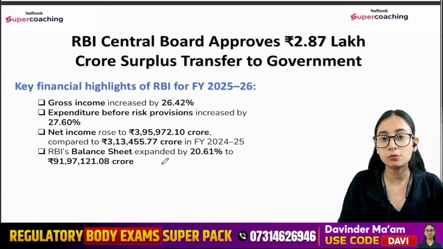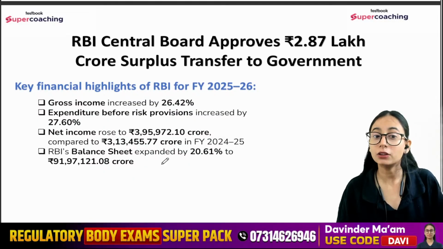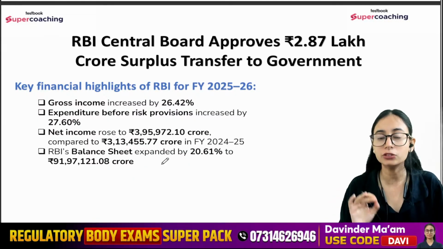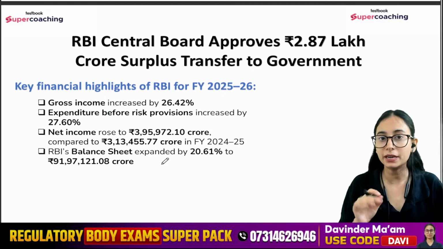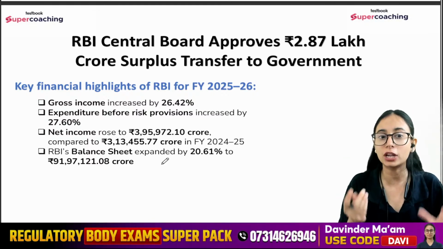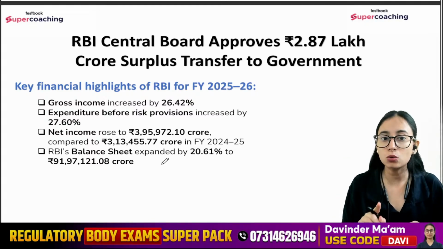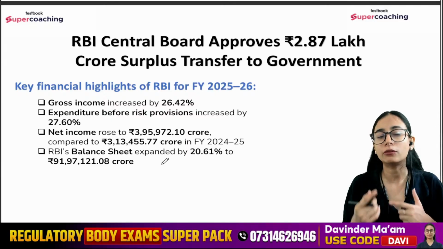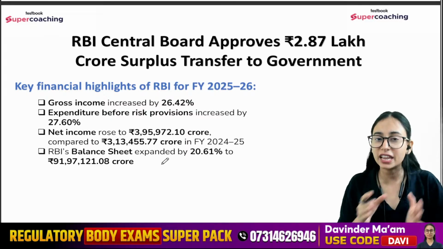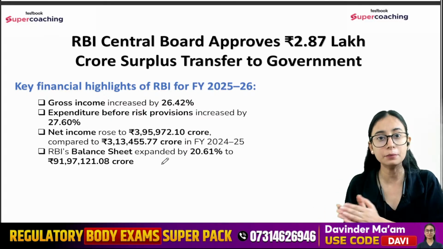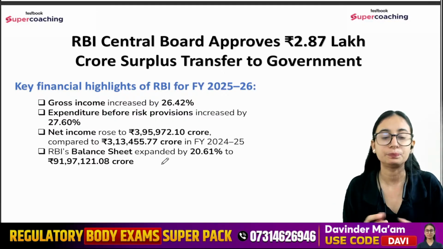So there are some data points for all of you to remember. Now there are going to be huge data points, so I want you to remember them and revisit them again and again. In one single go, you will not be able to remember them, but you have to revise them again and again so that you can retain this information for a longer period of time, or at least till your examination.